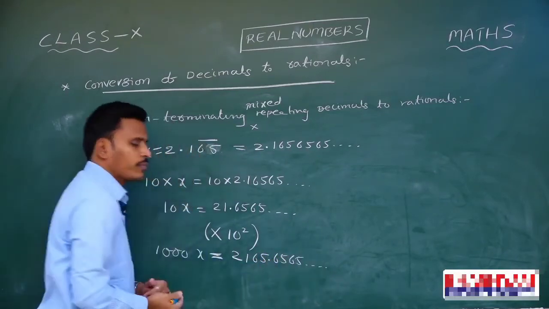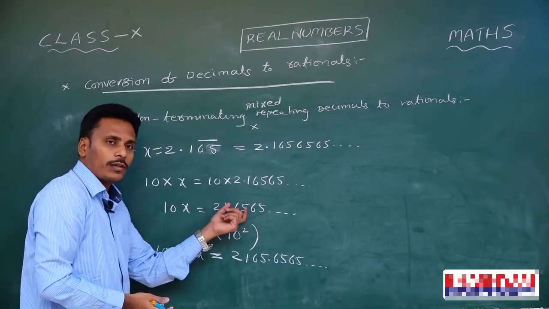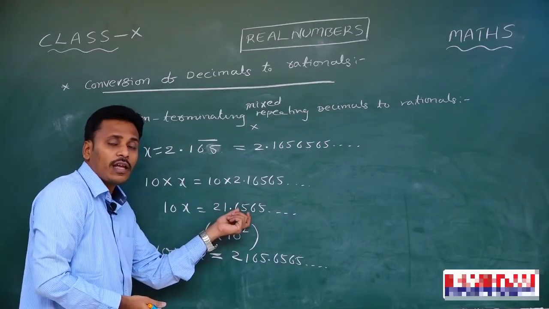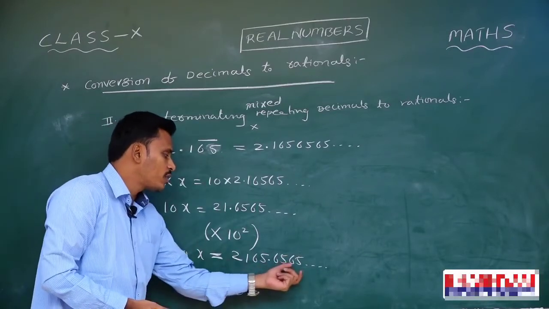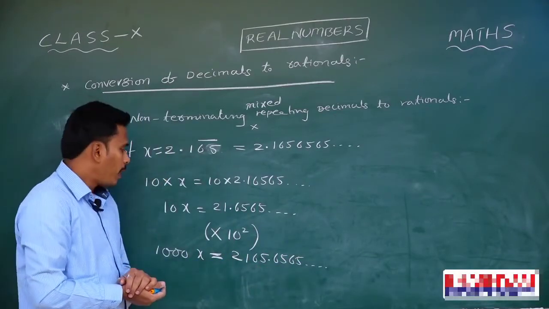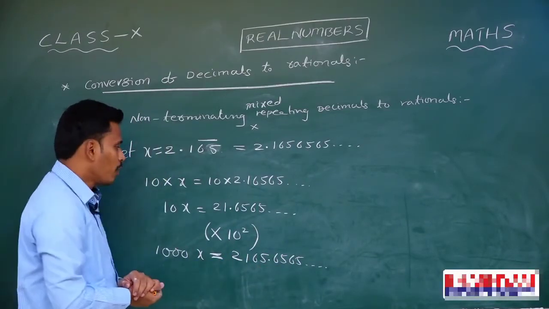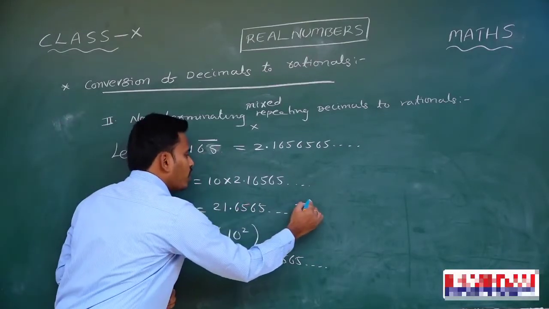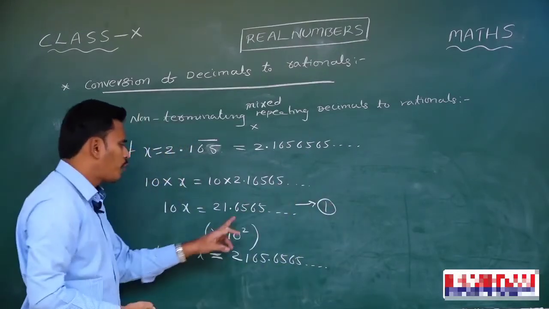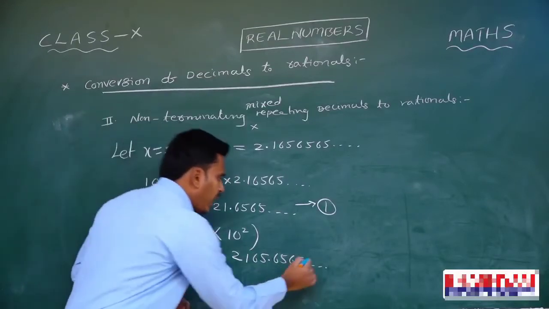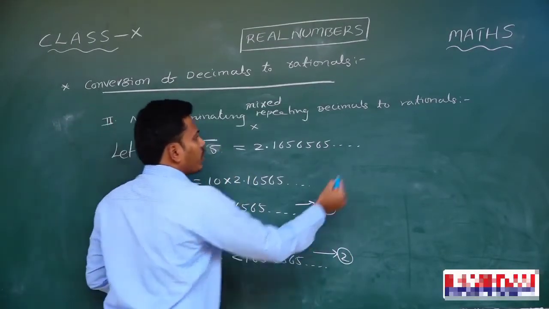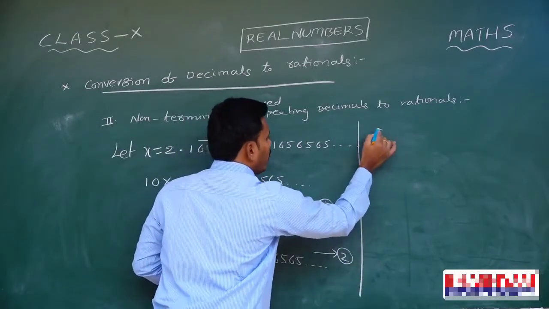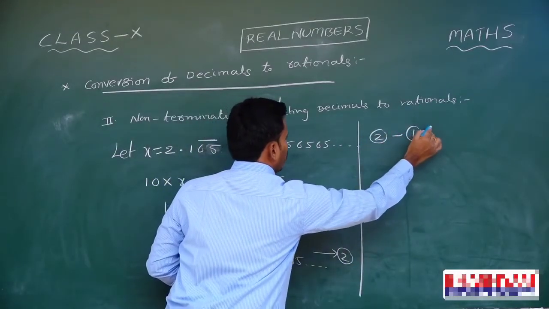2165.6565 and so on. Have a look at this. 10x is this one, and since 2 digits are repeating, I multiplied with 10 power 2. So this is 1000x and this is 2165.6565. My intention is to find x actually. So now you treat this equation as 1 after converting into pure repeating, and take this equation as 2. As we discussed in the previous case, you just subtract equation 1 from equation 2.